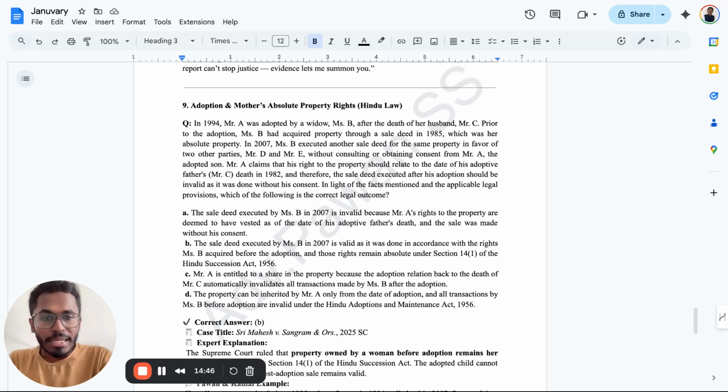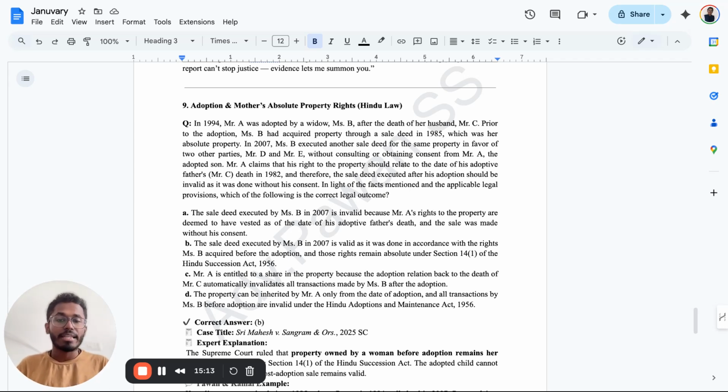This was done without consulting or obtaining consent from Mr. A, the adopted son. Mr. A claims the right to the property should relate back to the date of the adoptive father's death in 1982, and therefore the sale deed executed after the adoption should be invalid, as it was done without his consent. In light of the facts mentioned and the applicable legal provisions, which of the following is the correct legal outcome? The answer is what? It's actually option B. Very simple.